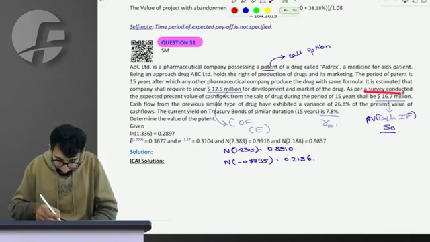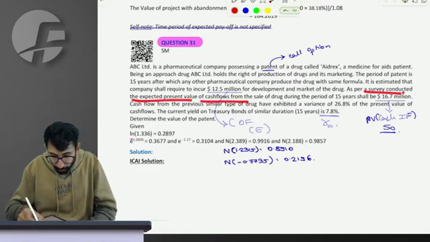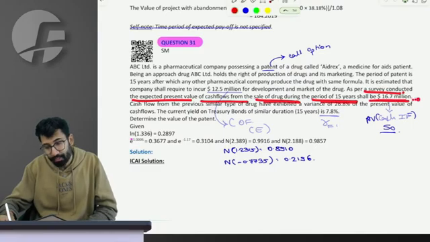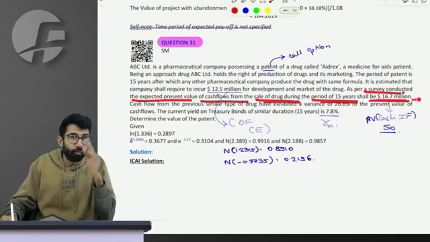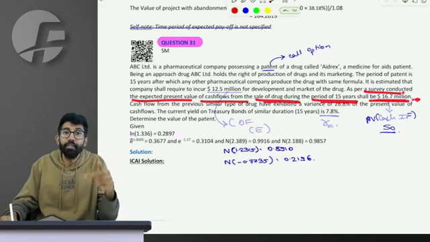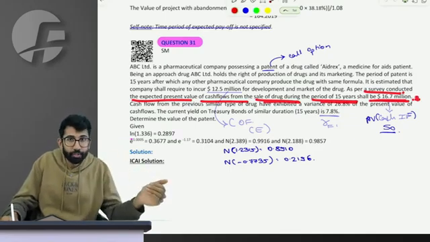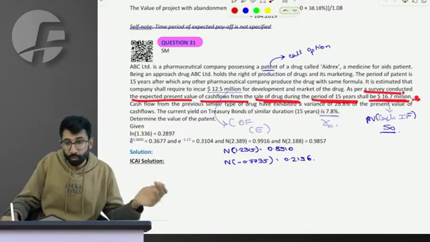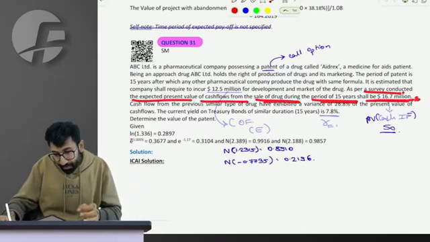As per the survey conducted, the expected present value of cash flows from the sale of the drug during the next 15 years shall be 16.7. Over the next 15 years, when I sell those drugs, I will generate cash flow. So the present value of all those future cash flows is 16.7 million.